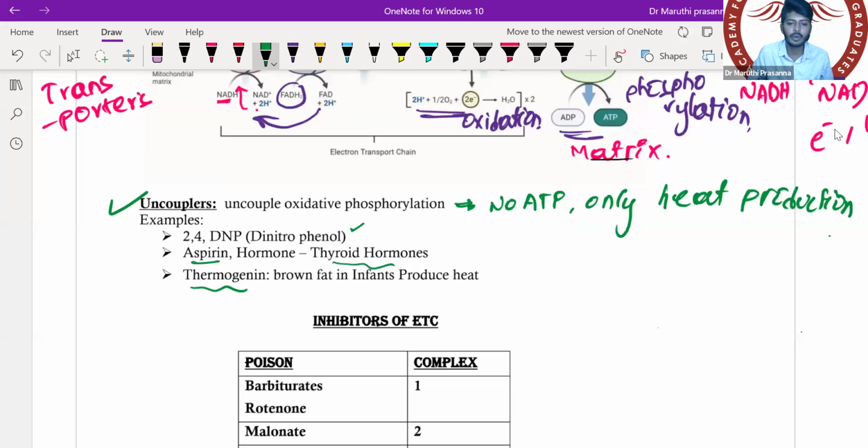So this is a very important question to be remembered. It increases the body temperature. That is why, if you have finished the hyperthyroidism chapter, what are the clinical features of hyperthyroidism? The patient will have loss of weight and increase of body temperature. About the increase of body temperature, you need to think: in hyperthyroidism, one of the reasons for increased body temperature is uncoupling of this reaction.